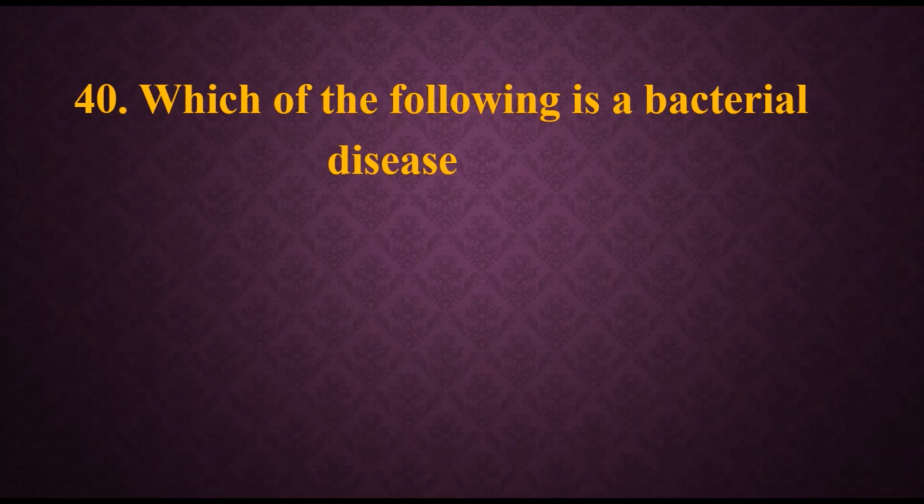40. Which of the following is a bacterial disease? Options are A. Anthrax, B. Mumps, C. Measles, D. Hepatitis B. If you see the last three, that is mumps, measles and hepatitis B, they are viral infections. So the answer is anthrax, which is caused by Bacillus anthracis bacteria.